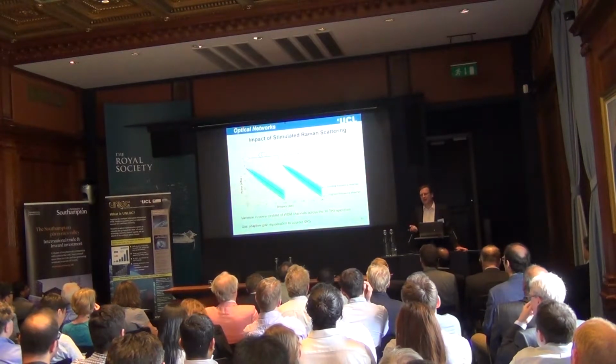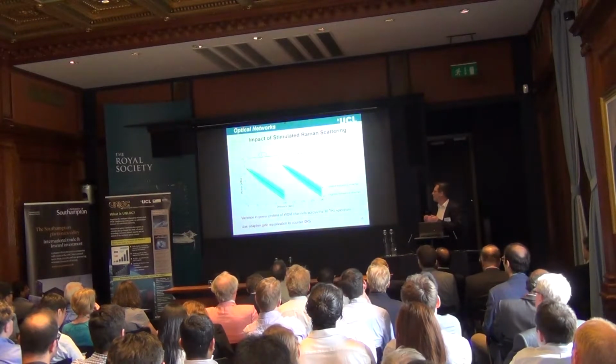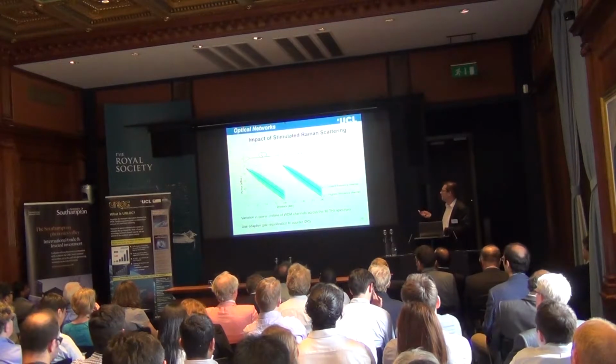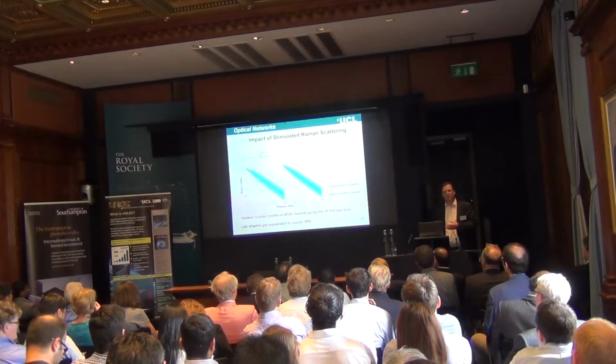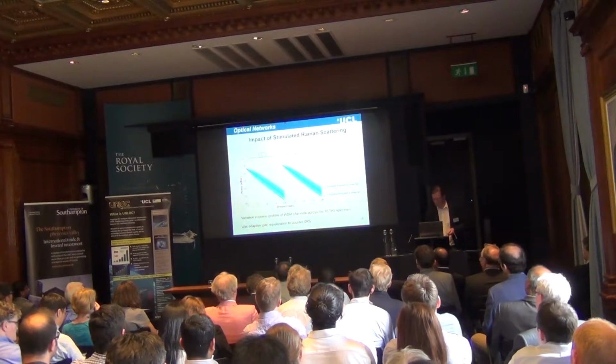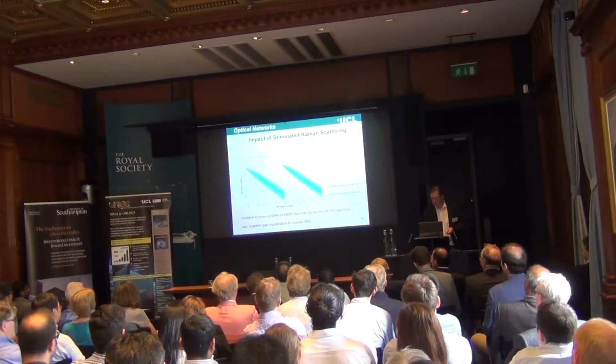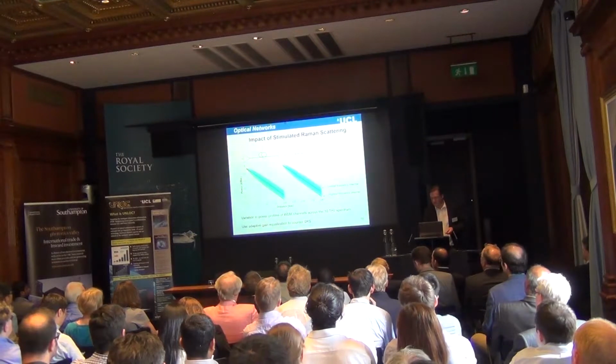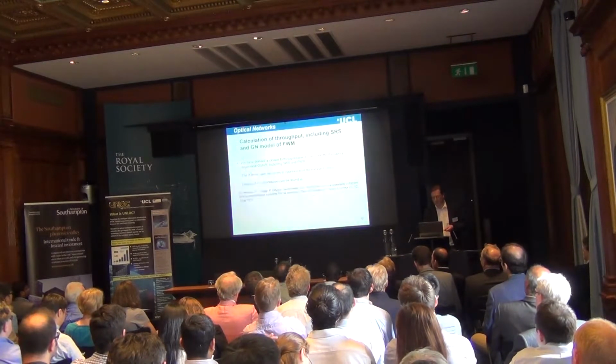Now this can be equalized. We can use adaptive gain equalizers, which can equalize the launch power again at the next span. But this will lead to a difference in the optical signal-to-noise ratio across the WDM signal. So the first step in dealing with stimulated Raman scattering is to use gain equalization.